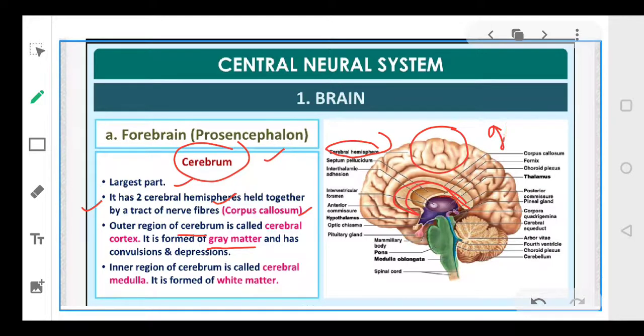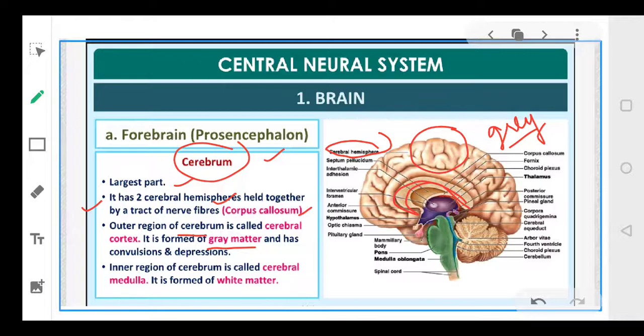ये जो बाहर का portion है इसकी appearance gray होती है because it is grayish in appearance. इसका color grayish होता है. Okay, clear? And why does it have a gray color? Because the cell bodies of the neurons are concentrated here. A large amount of neurons are present here.